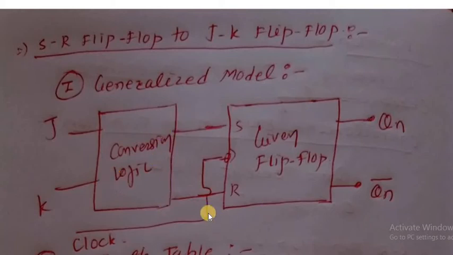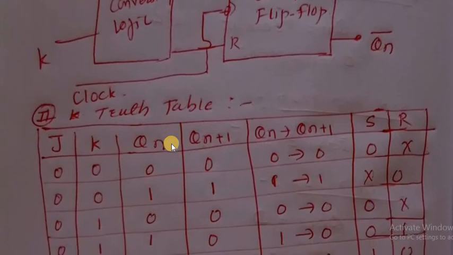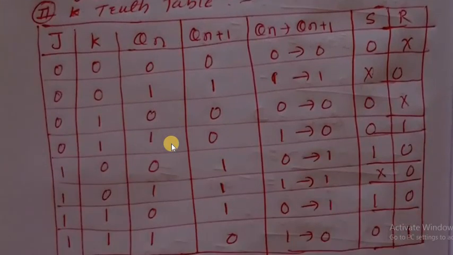How is it? This is the generalized model. It is not the exact model. Only keep in mind that here it is the given flip-flop, and here it is the conversion logic. We need to calculate the conversion logic. How to calculate the conversion logic? The second step is our truth table. The truth table is a very important part.